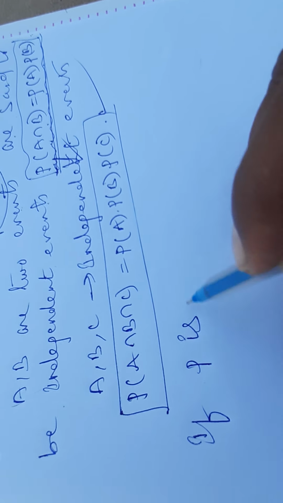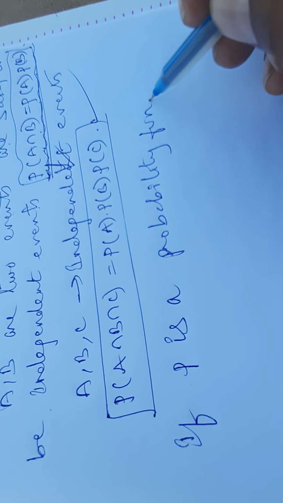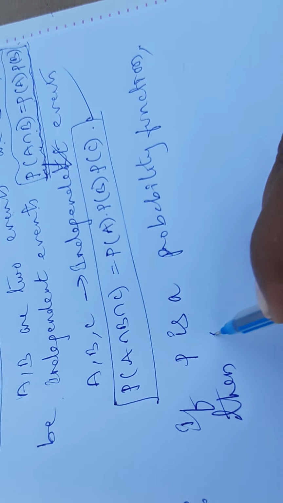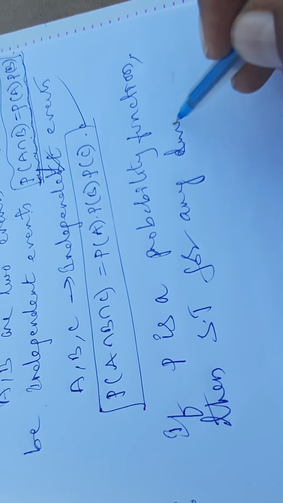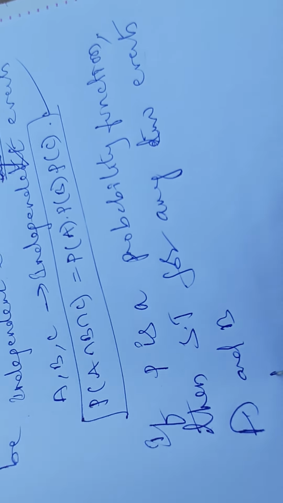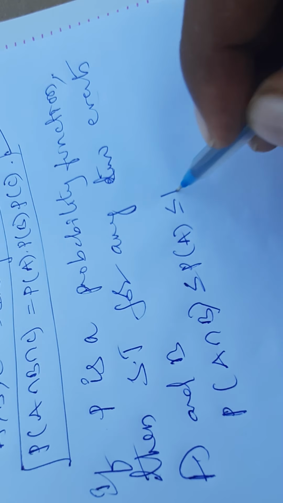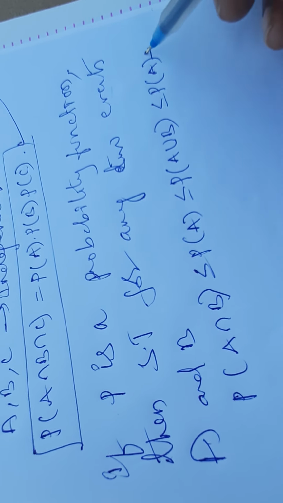If P is a probability function, then show that for any two events A and B, P of A intersection B is less than or equal to P of A, less than or equal to P of A union B, less than or equal to P of A plus P of B. This is the example.